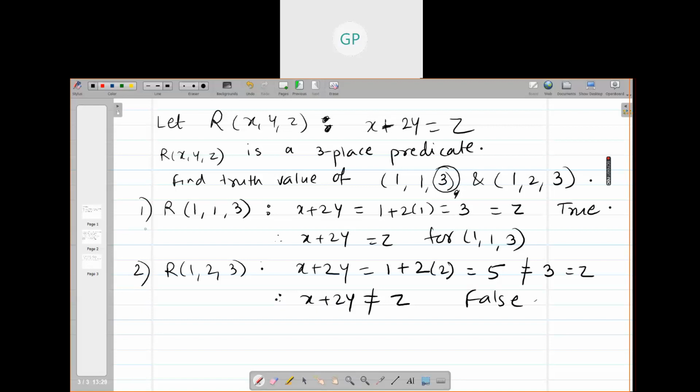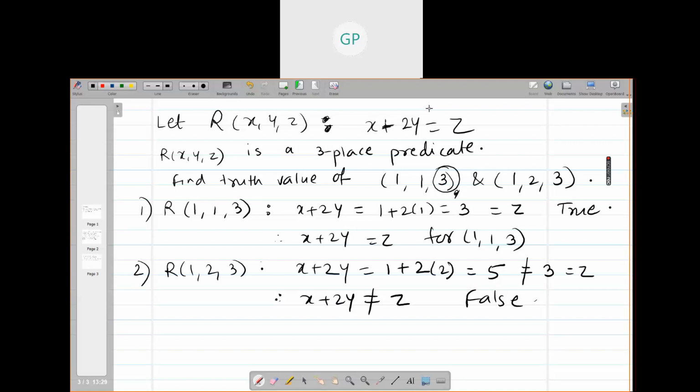So we want to quantify the propositions. We want to quantify the truth values of the propositions. When you substitute values in place of variables in the predicates, they become propositions, and we want to quantify these propositions. See, for example, you all are FYBSc students.